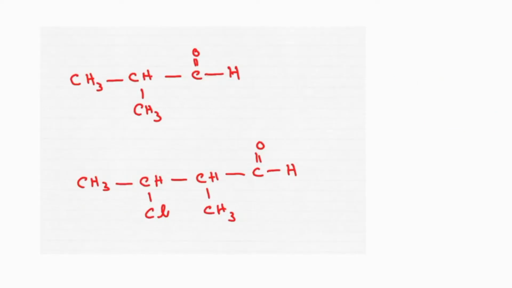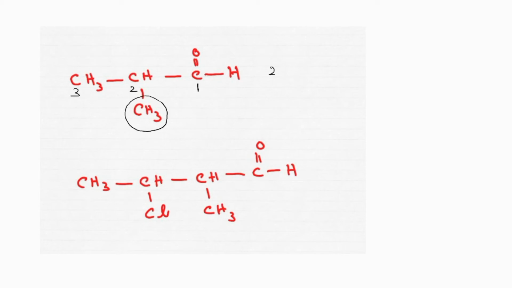Now, how to name these compounds? It is similar to the nomenclature of alcohols we did in the previous video. Instead of an alcohol group, here the aldehyde group is coming. That is the only difference. The functional group attached carbon atom should be given more priority. From there, we need to find the longest carbon chain. Also, the substituent should be told first.